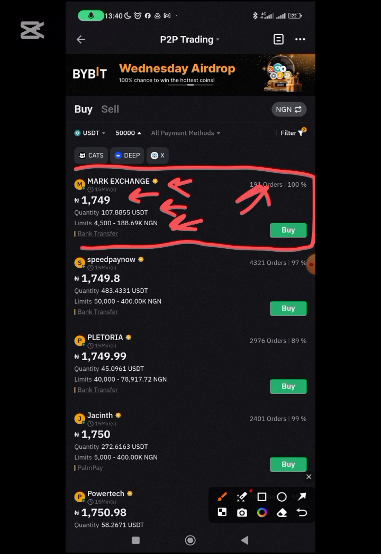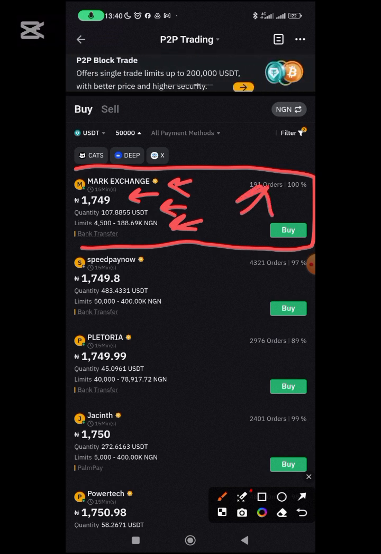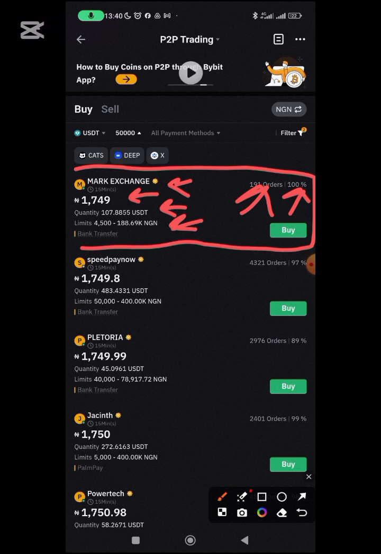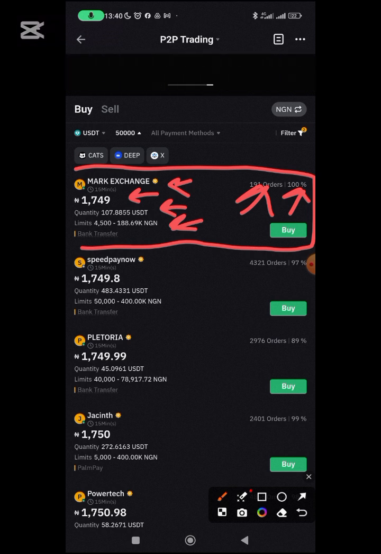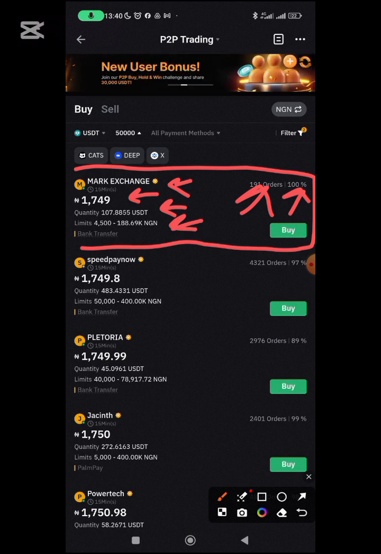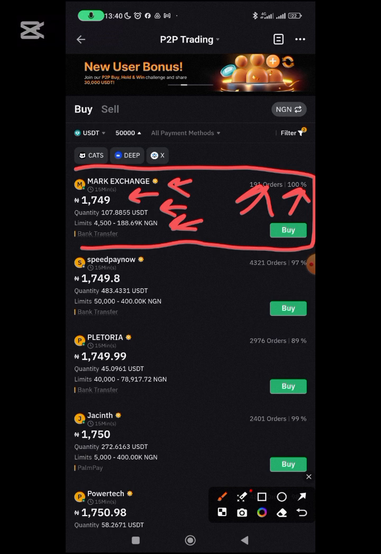So this is the number of orders he has had, 191 orders, and he has been able to complete his orders 100%. So that's a good person. Obviously, because he has not done a lot in terms of orders, he has just done 191 orders, that's why there's a high possibility of him having a 100% completion rate.